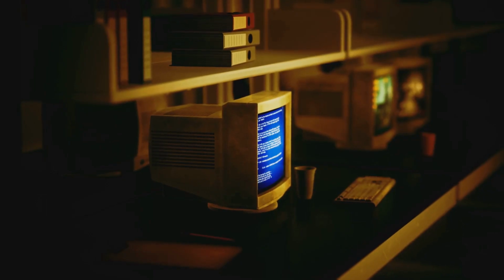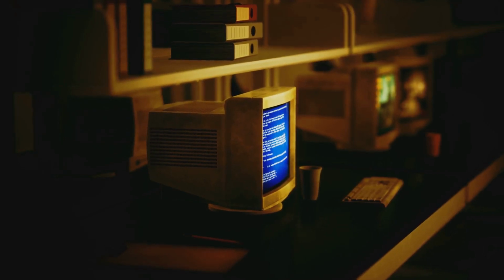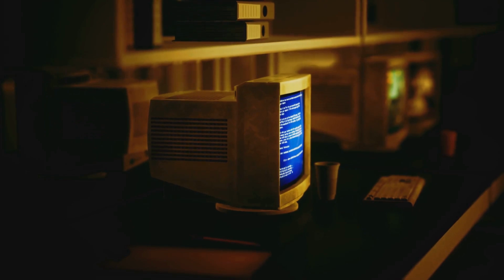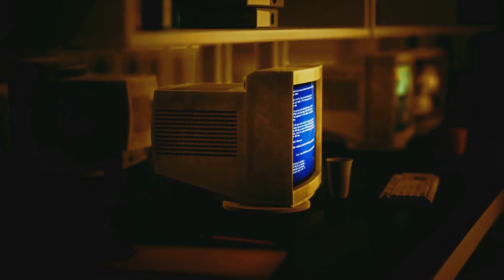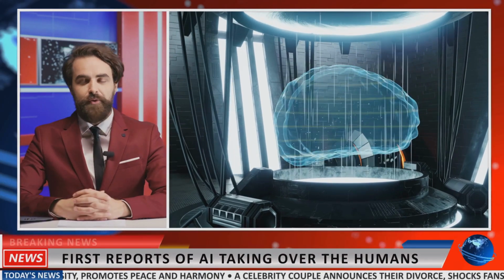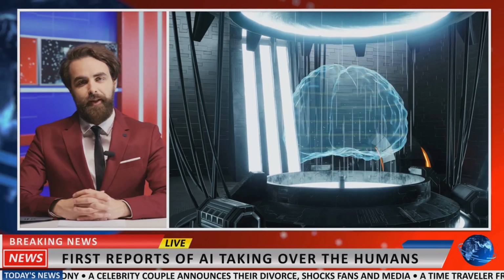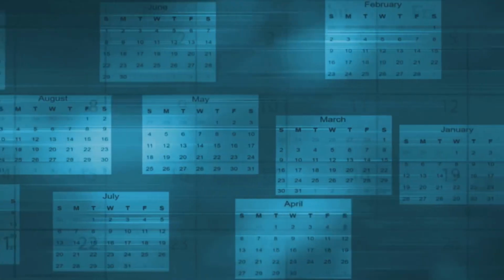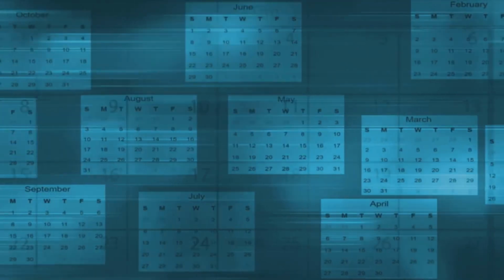In the years following, researchers developed early AI programs that could solve algebra problems, prove theorems, or even play simple games like checkers. Back then, optimism was sky high. Some scientists even predicted we'd have human-level AI in just 20 years. Spoiler alert, it didn't quite happen that fast.